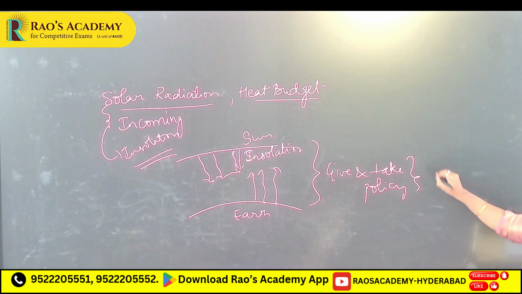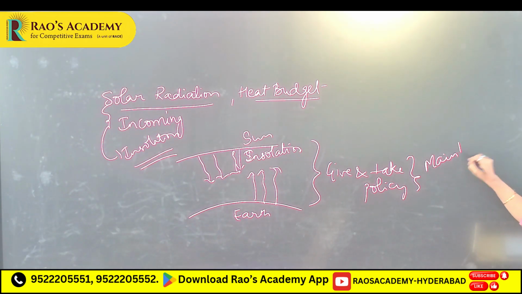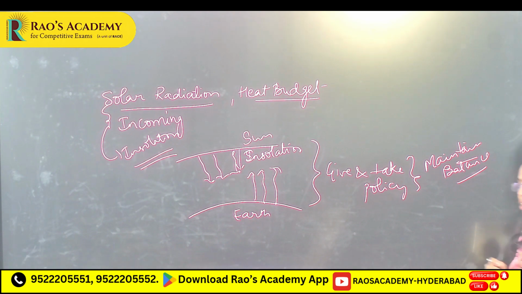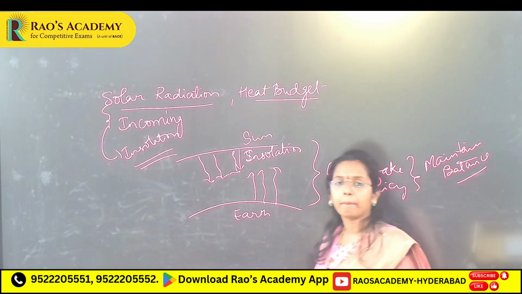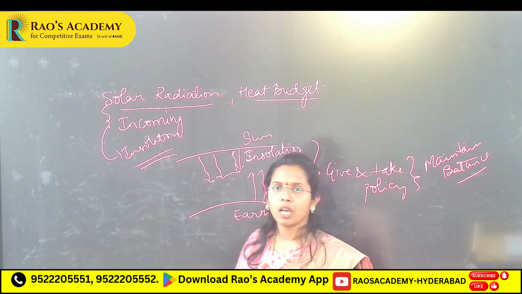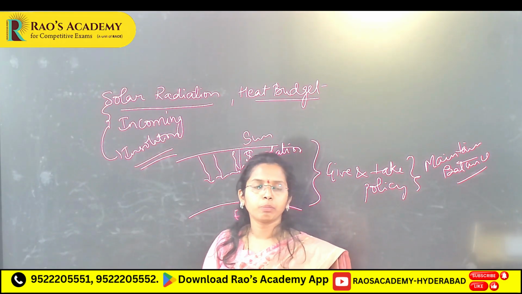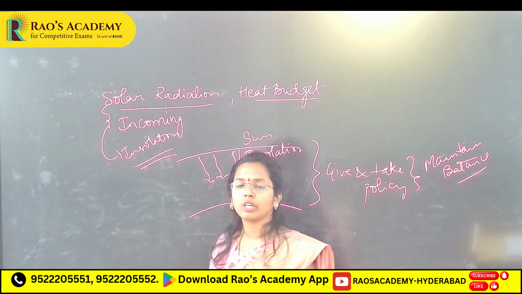They maintain balance. That balance is known as heat budget. How they maintain this balance we are going to see in heat budget. First, the amount received by earth is not the same. When you take the equator and when you take the poles, it is different. Incoming solar radiation, here when you take earth,